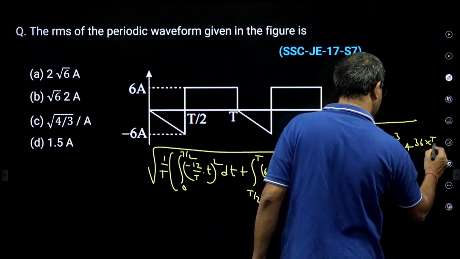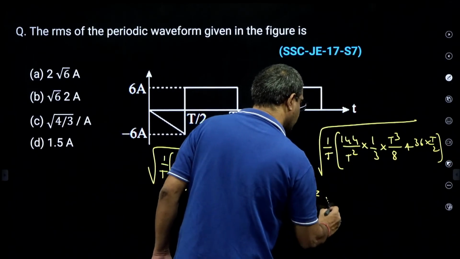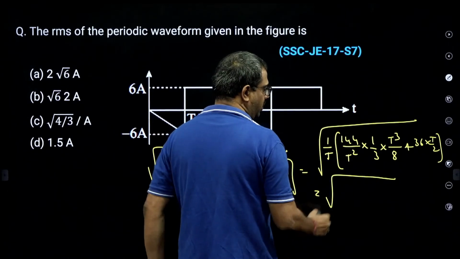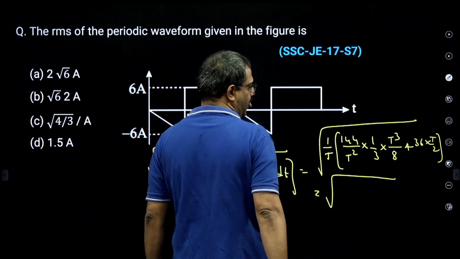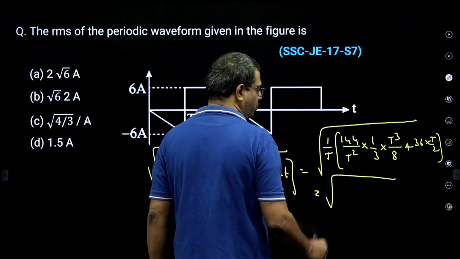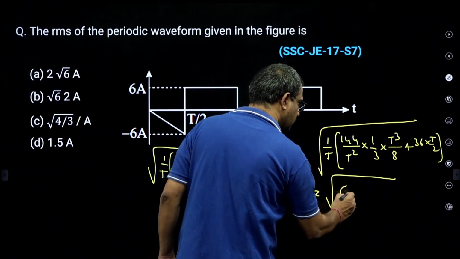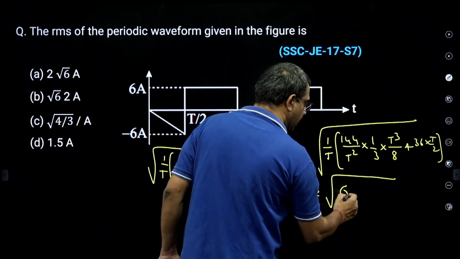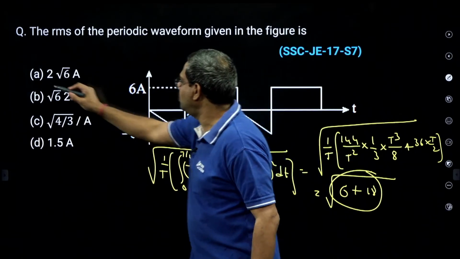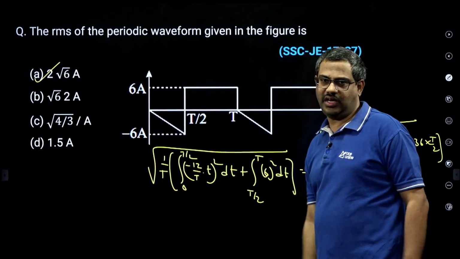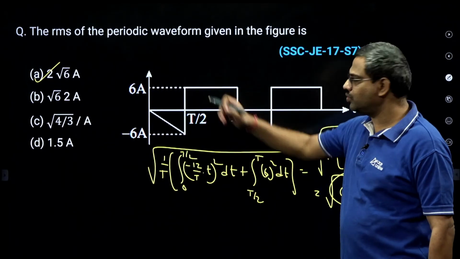If you remove T and T, that is root of 3 times, 50 minus 2, 48, 48 by 8, 6, and then plus 18. So, if you do this, you will get 2 root 6. Yes, 6 and 18, root 24 is 2 root 6.